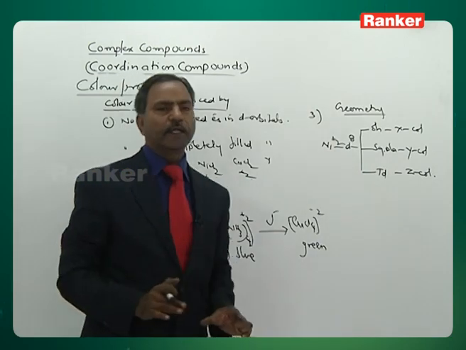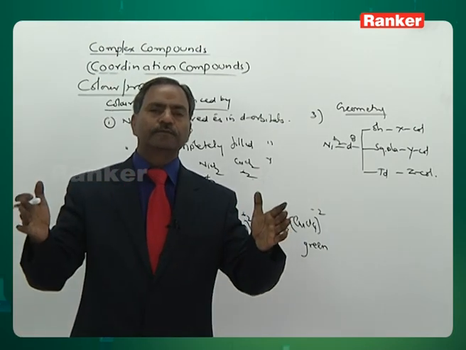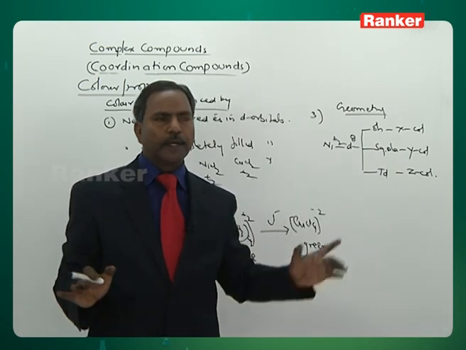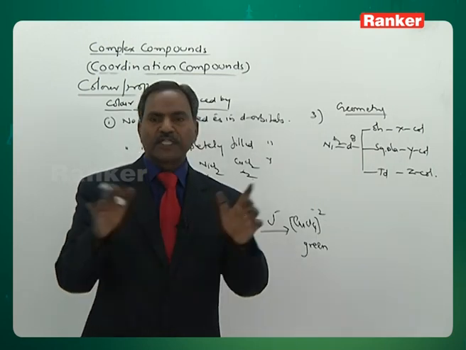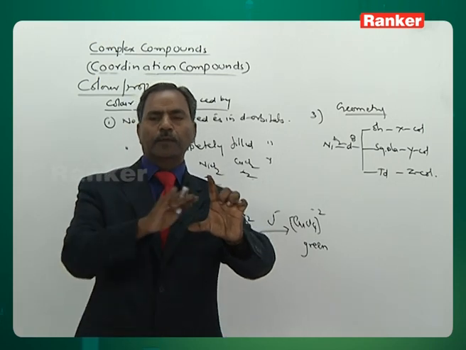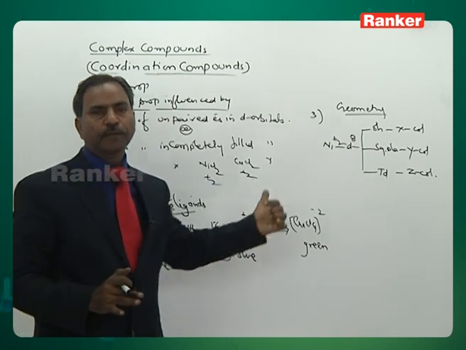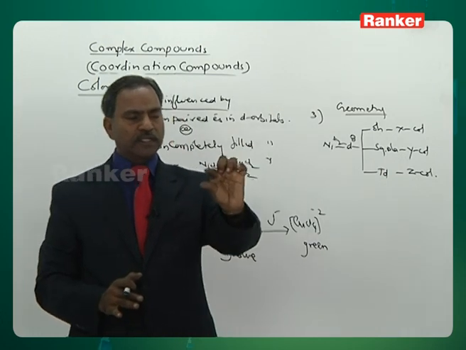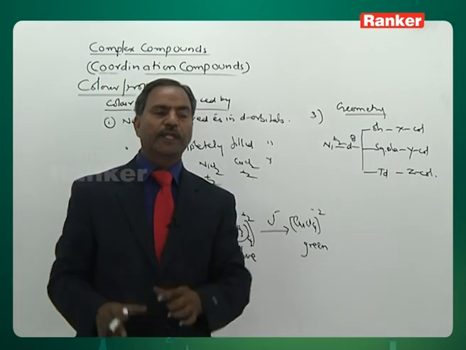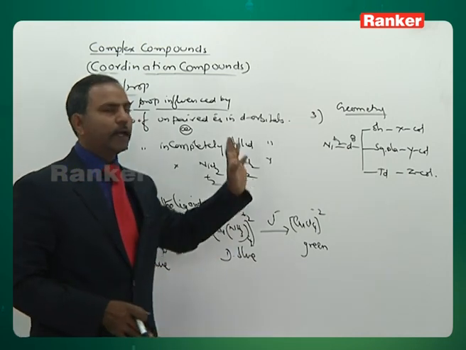Consider geometry. We have taken 3 geometries, and the order of geometries is clearly given. Square planar geometry splitting is very high, followed by octahedral, followed by tetrahedral. 3 different geometries are there. Yes, nickel plus 2 is there, d8 is there. But based on the geometry, the splitting is decreasing or increasing. When splitting is decreasing or increasing, again the absorbed color and transmitted colors are changing. So what we can conclude now, based on the nature of the ligand and based on the geometry of the complex, the splitting is decreasing or increasing. Once it is decreasing or increasing, the absorbed color and the transmitted colors are changing. Therefore, color properties are very much dependent on the nature of the ligand and the geometry.